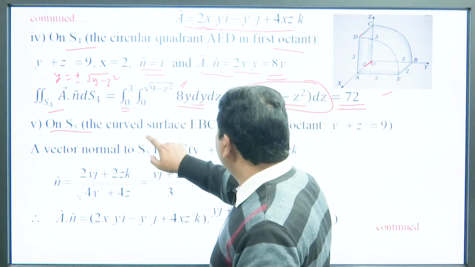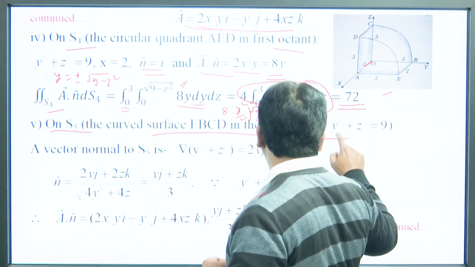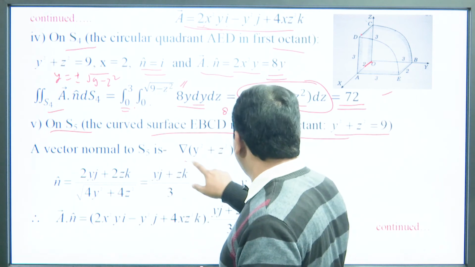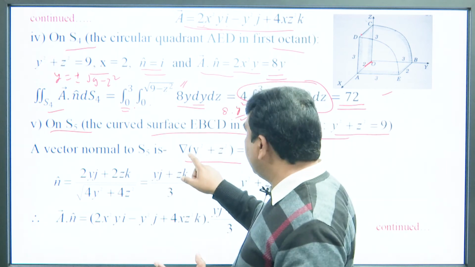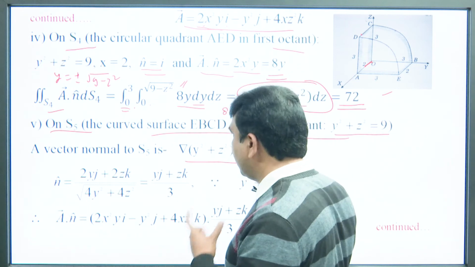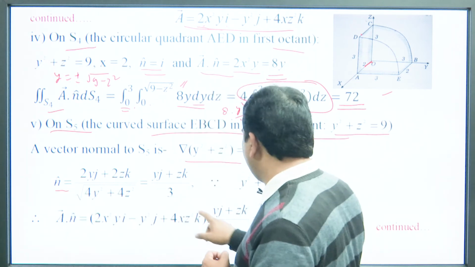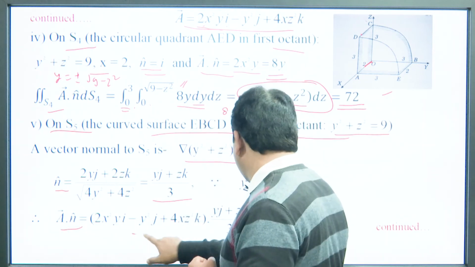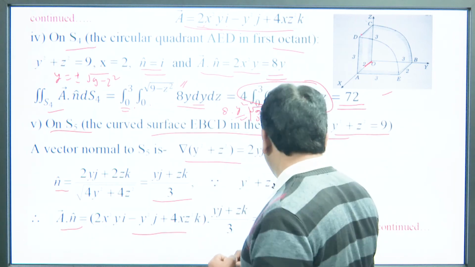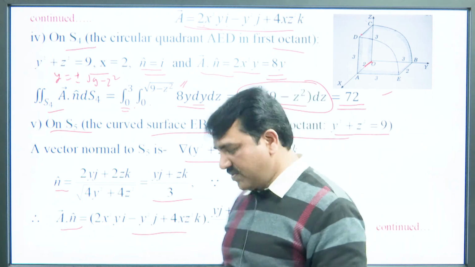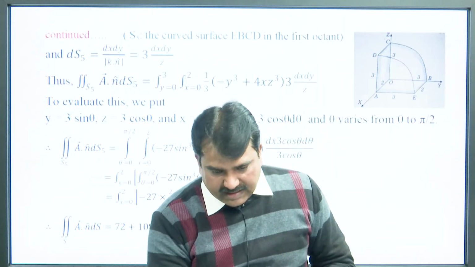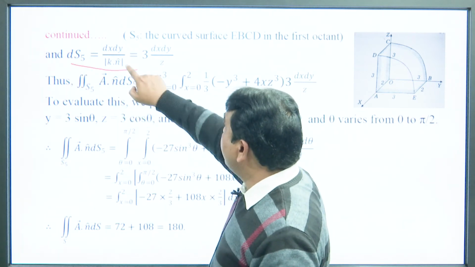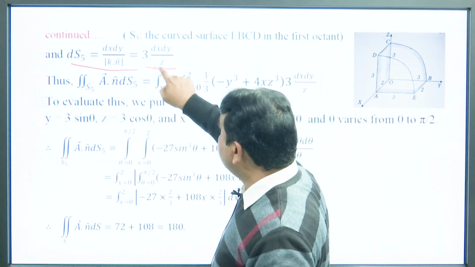On S5, the curved surface, y squared plus z squared is equal to 9. A vector normal to this surface is obtained by using the gradient of y squared plus z squared. In this case n is equal to (yj plus zk) by 3, and A dot n can be calculated as 1 by 3 into minus y cubed plus 4xz cubed. Next, in this case dS5 is equal to dx dy by mod of k dot n, and we can evaluate this.